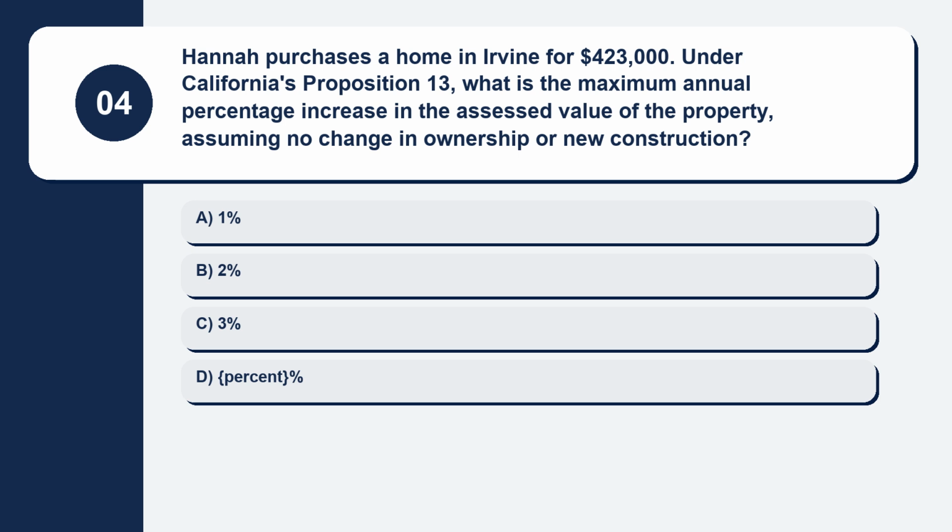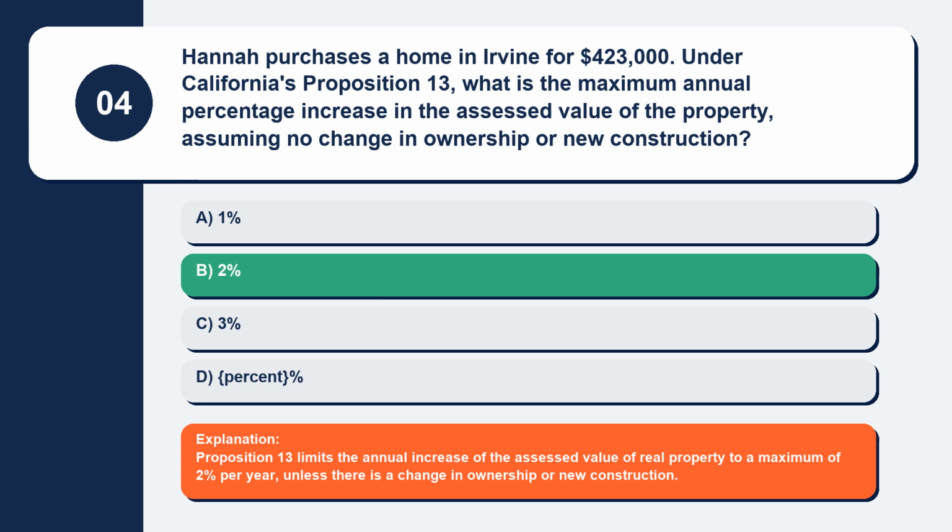Question 4. Hannah purchases a home in Irvine for $423,000. Under California's Proposition 13, what is the maximum annual percentage increase in the assessed value of the property, assuming no change in ownership or new construction? Here are your options. Option A, 1%. Option B, 2%. Option C, 3%. Option D, percent. The correct answer is option B, 2%.